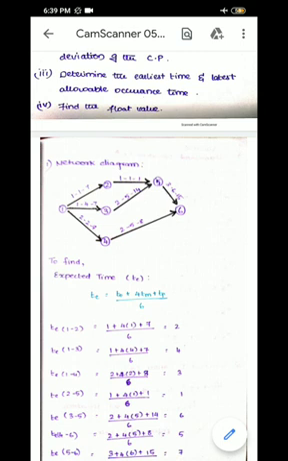Very simply, you add upon the time or weeks. And latest allowable occurrence time is a backward calculation, and it starts from the end of the activity.